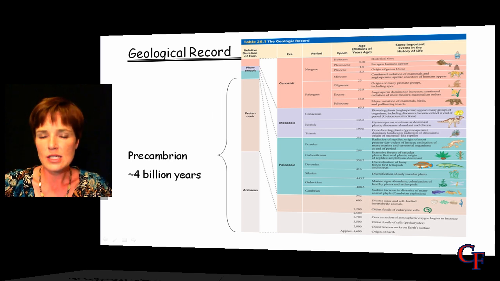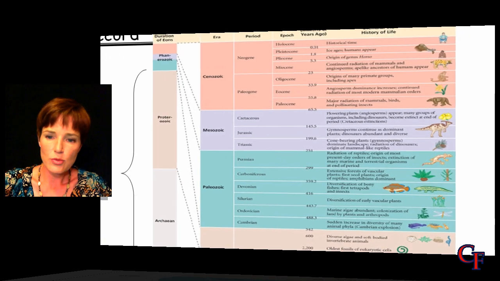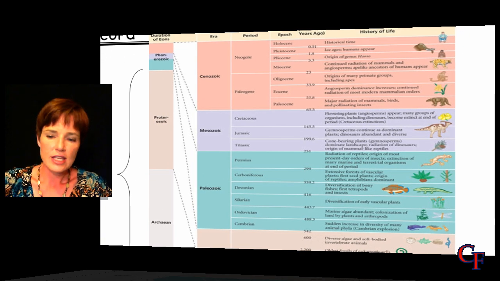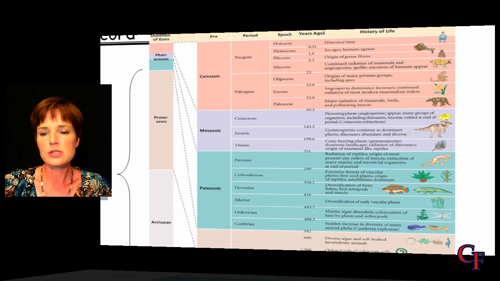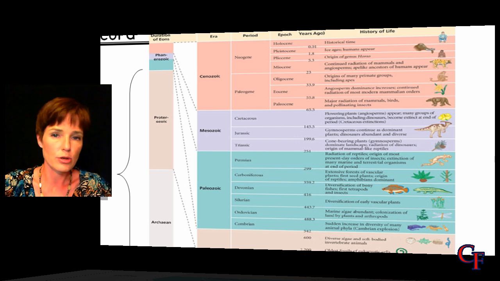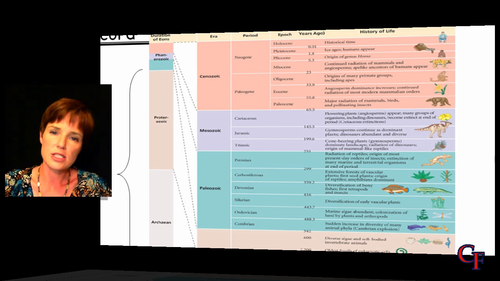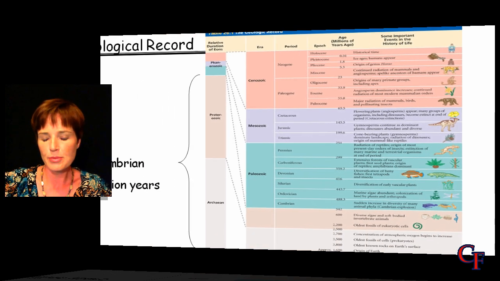So this is quite recent in the Earth's history. As you can see on this slide right here, this is when we had the evolution of lots of different animals. So we have fish, aquatic organisms, various plants. We've got mammals, dinosaurs, humans, lots of different organisms all evolved in this last 600 million years.